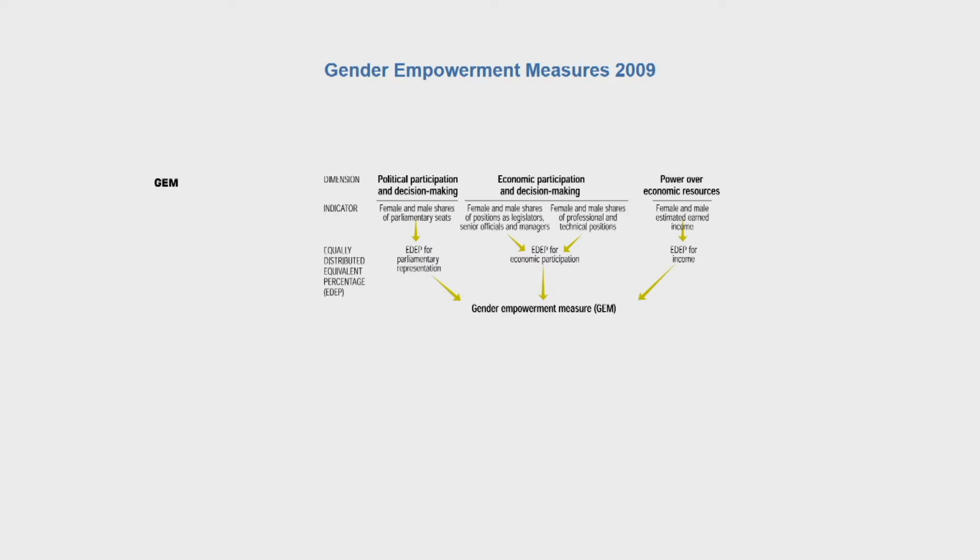They are caught in some kind of an inequality trap, and this gender inequality being undesirable needs to be very closely watched, and this requires empowerment of women, and therefore there is a need to measure the extent of gender empowerment or the degree of gender empowerment based upon certain dimensions.